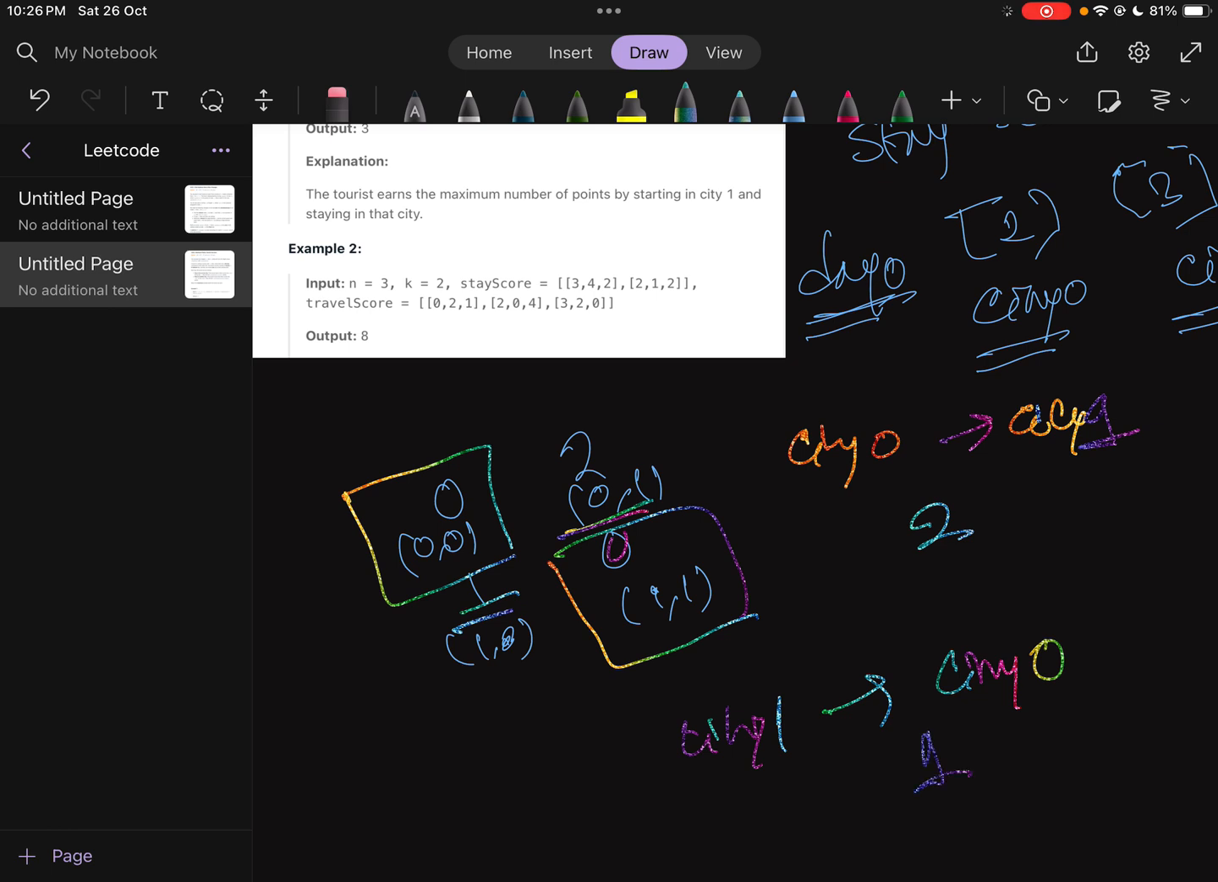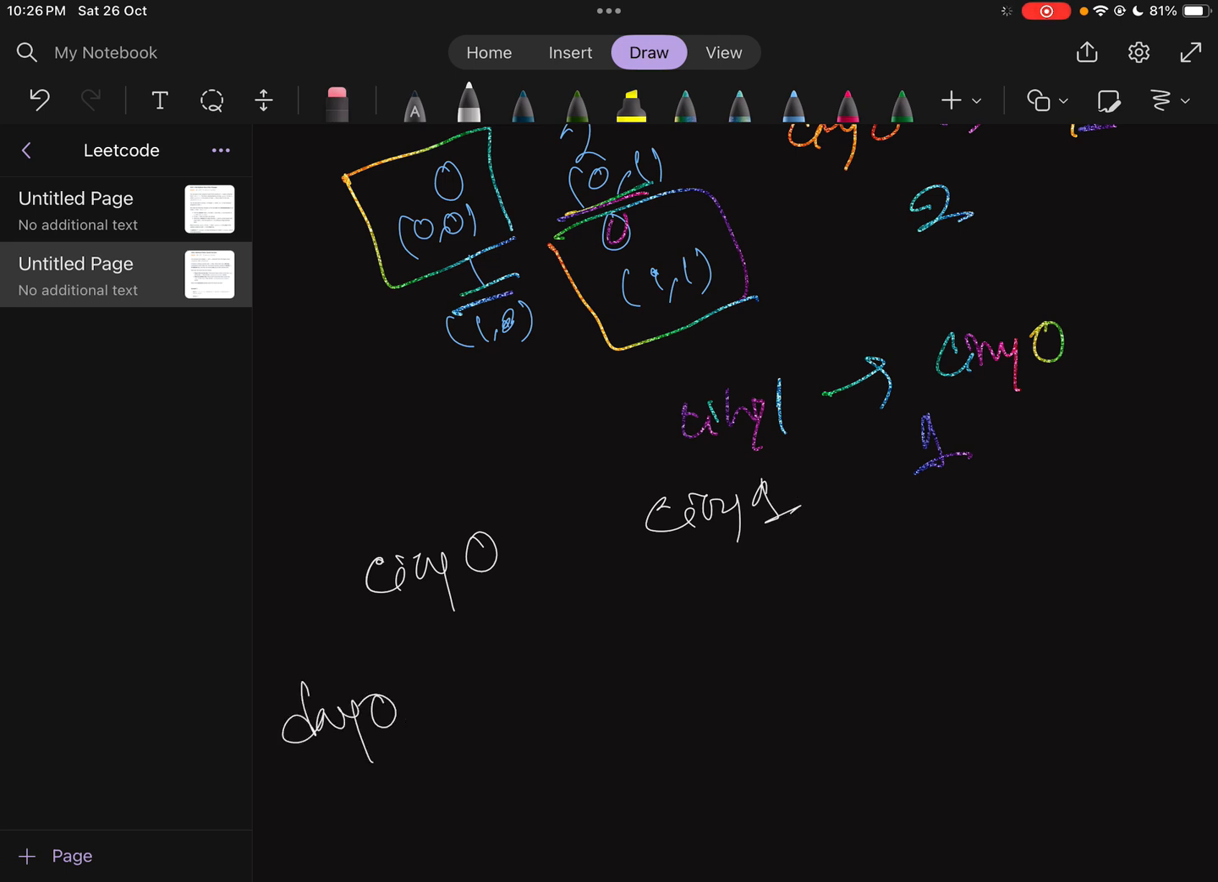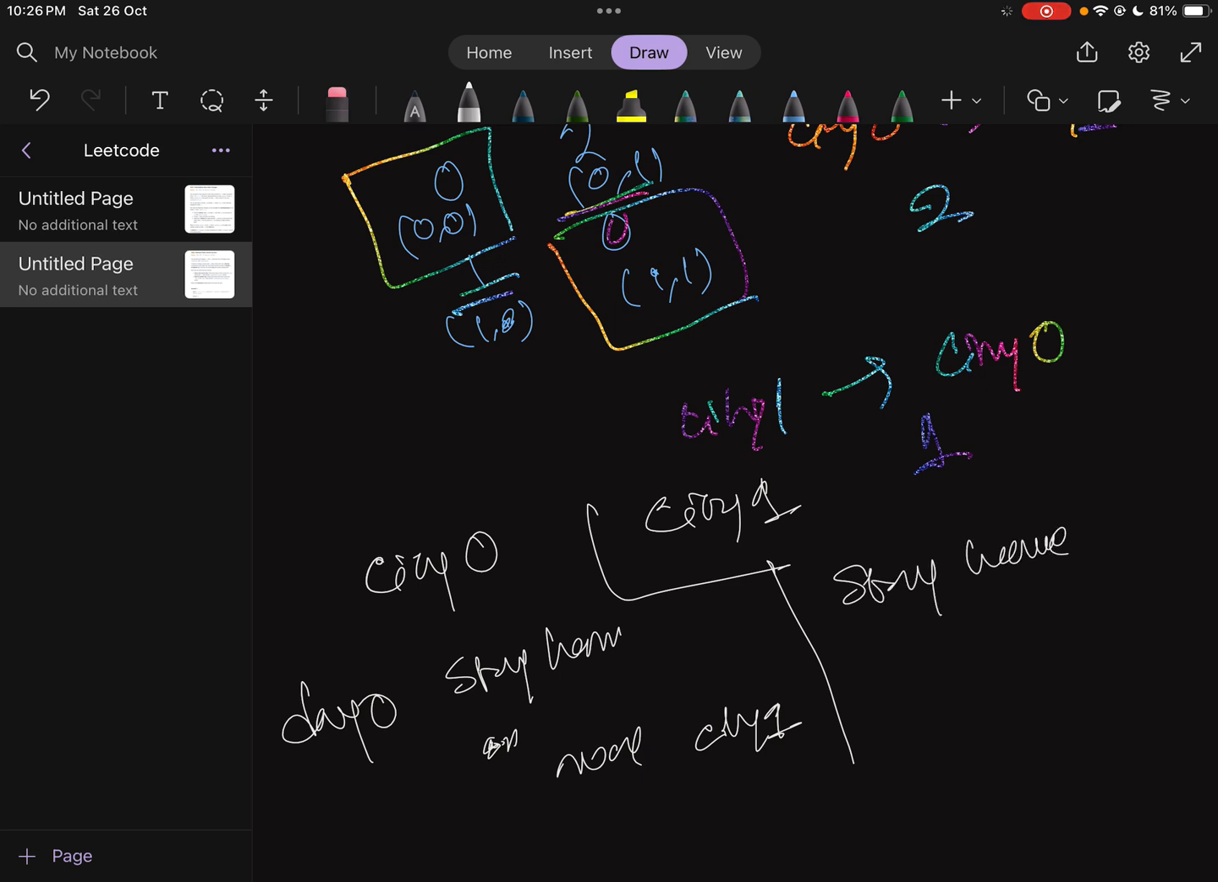Now they mention that the visitor can start from any city. So he can start from city 0 or city 1, on day 0. What are the options for him? One is to stay here or move to city 1, only one other city is possible. And if you start from city 1, then stay in city 1 or move to city 0.